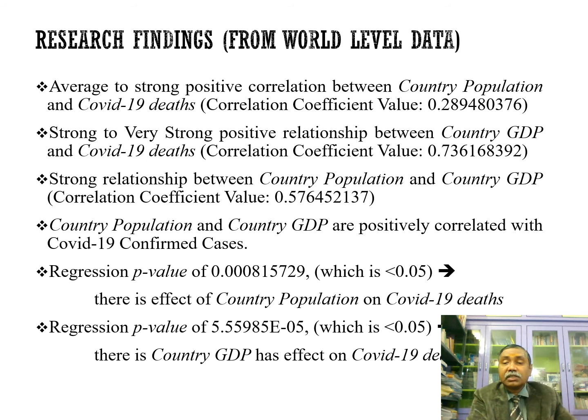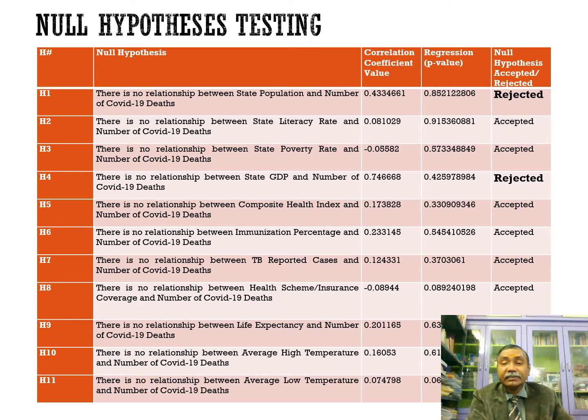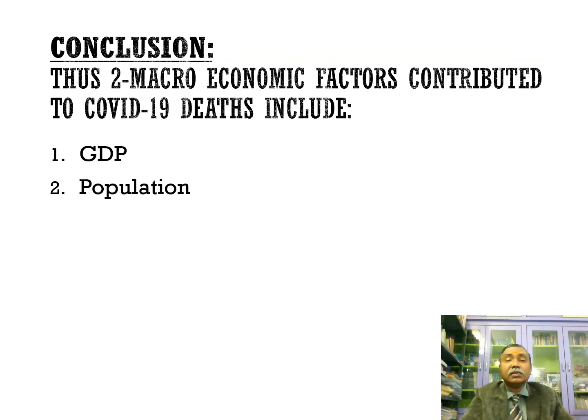Regression also proved this concept. Both correlation and regression show that GDP and population are related, and they also have an effect over the COVID-19 days. This is the hypothesis, accepted or rejected based on the correlation coefficient values and regression coefficient values.